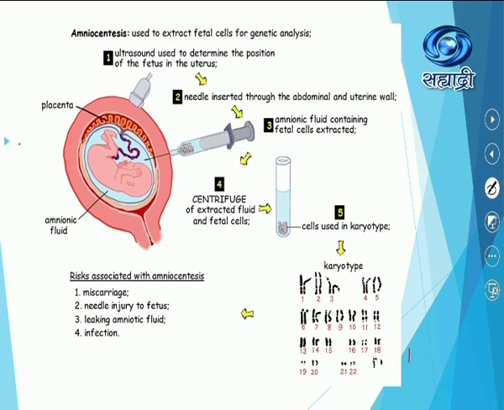Risks associated with amniocentesis. No doubt it is very helpful, but what are the risks? Miscarriage may take place. Needle injury to the fetus may occur, or if the needle itself is infected, infection may occur. Amniotic fluid may leak. So these are some risk factors, but actually this technique is very helpful to find out chromosomal defects. Now let us proceed with the next important part.